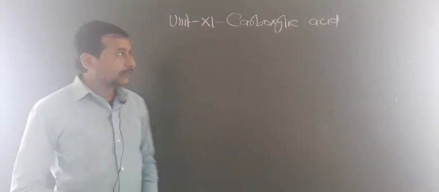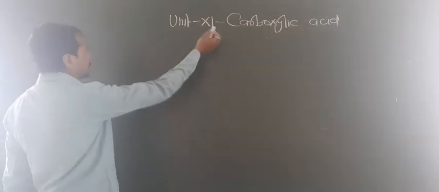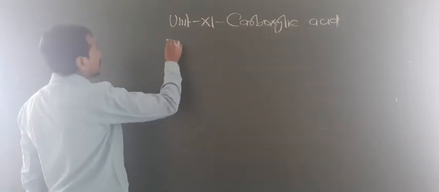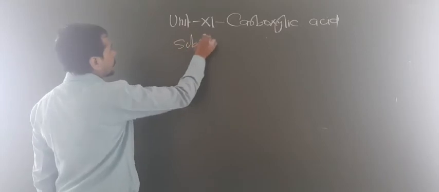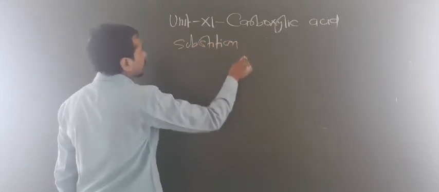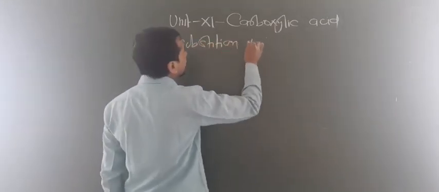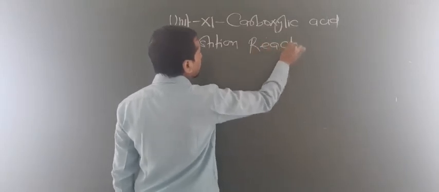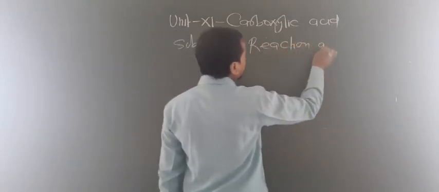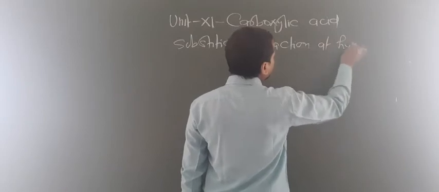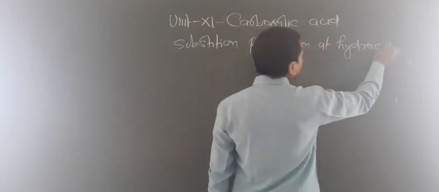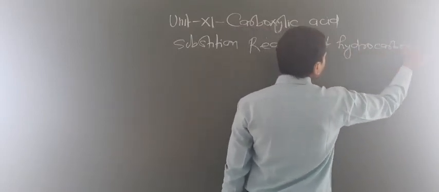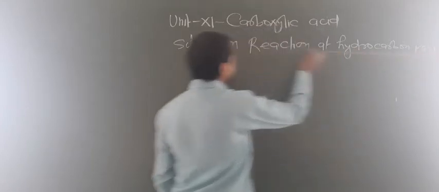So now let us focus on the second last reaction of this chapter, that is the substitution reaction at the hydrocarbon part of the acid.